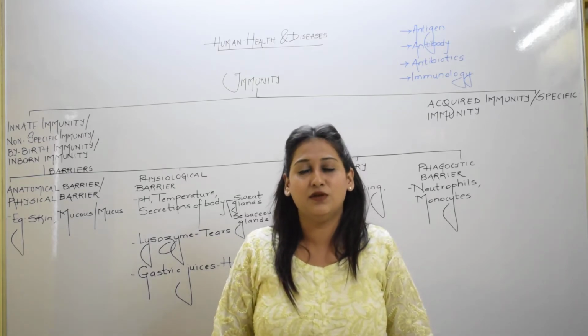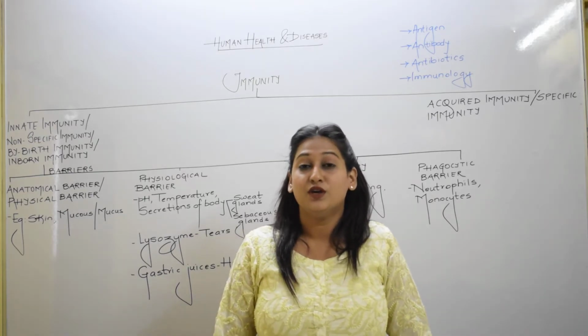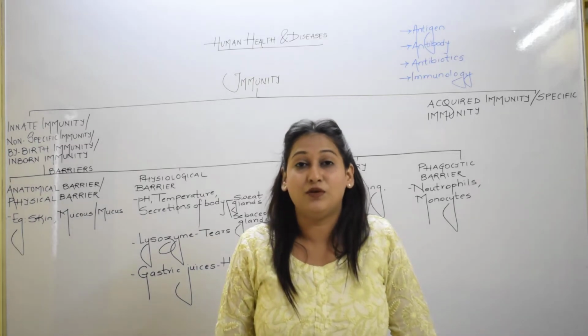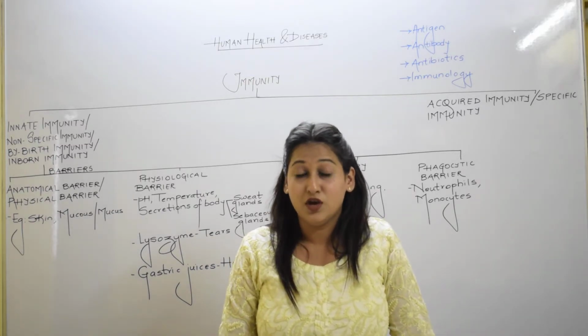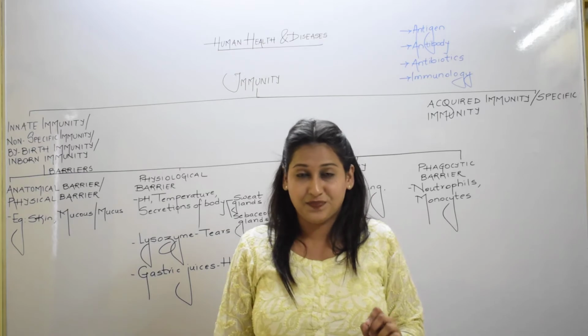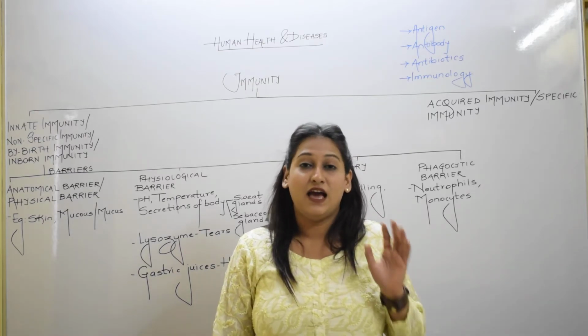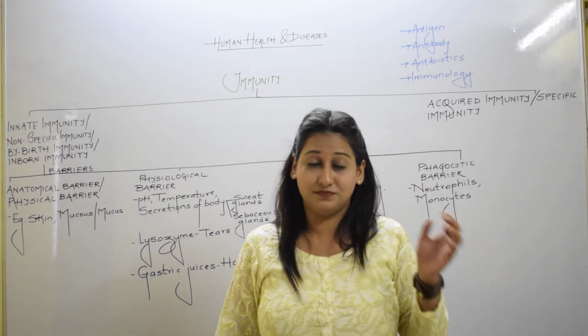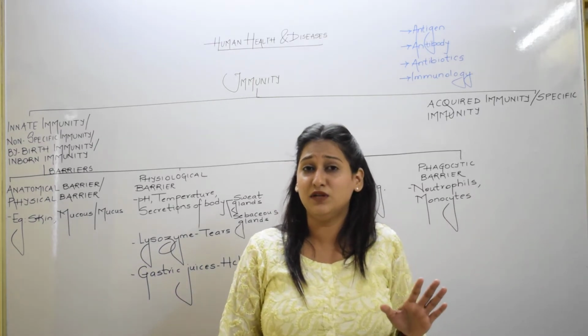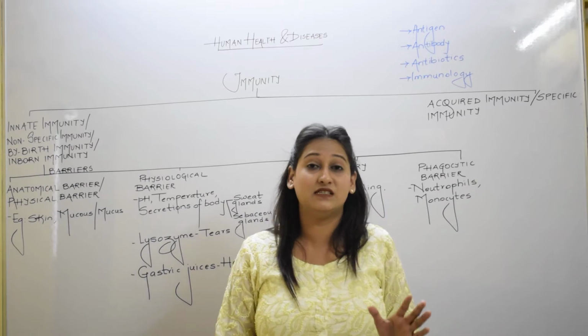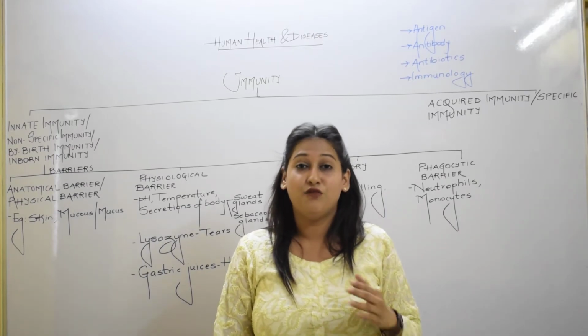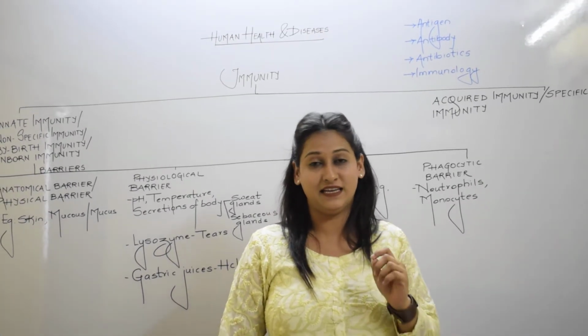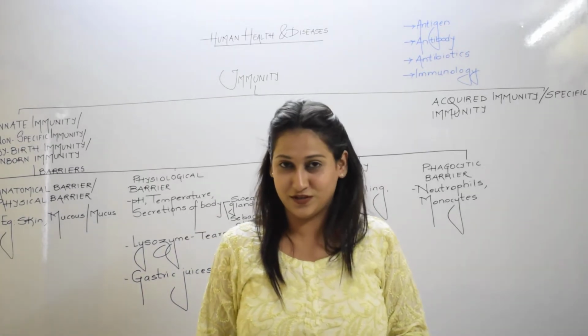Let us define immunity more correctly. It is the ability of our body to first identify, then neutralize and destroy the bacteria, then eliminate it. If we are unable to kill it, we have to resist this particular pathogen for a period of time until we get aid from the doctor.